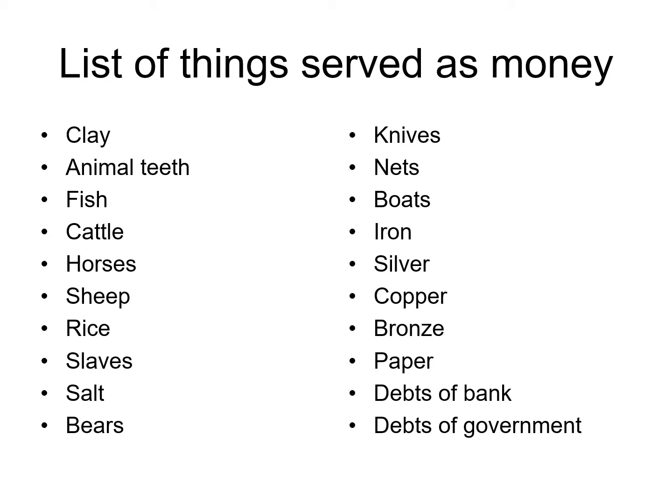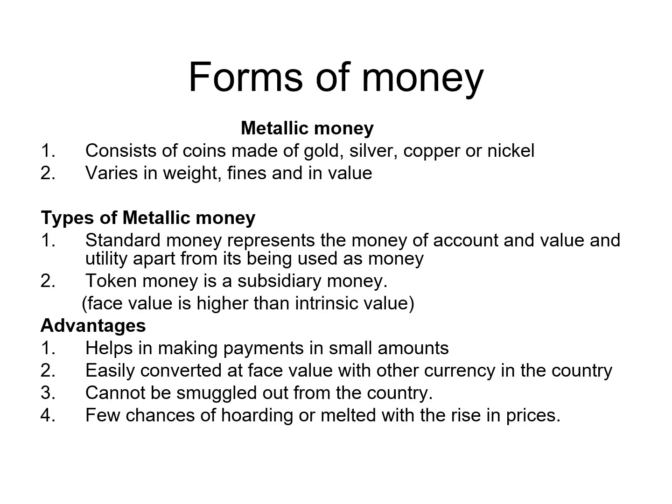So these are the items which have served as a form of money, and currently paper money and different debts, including the debts of the government, are being served as money nowadays. We have discussed problems associated with the barter system: the problem of double coincidence of wants, a problem of divisibility and homogeneity, and traveling problems.